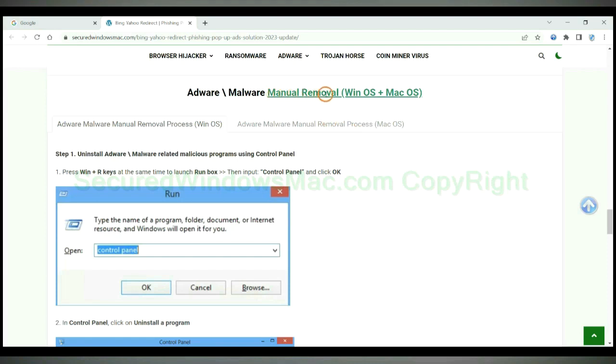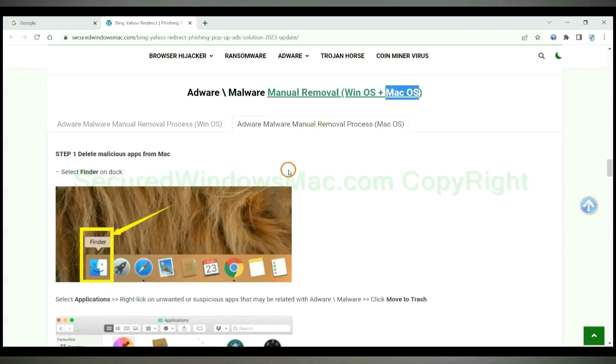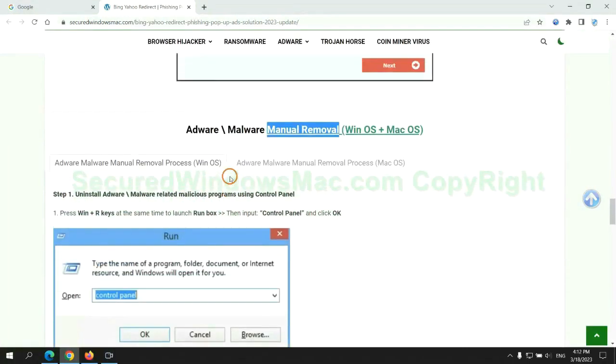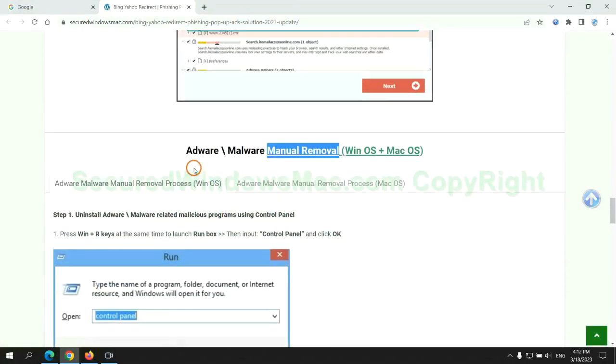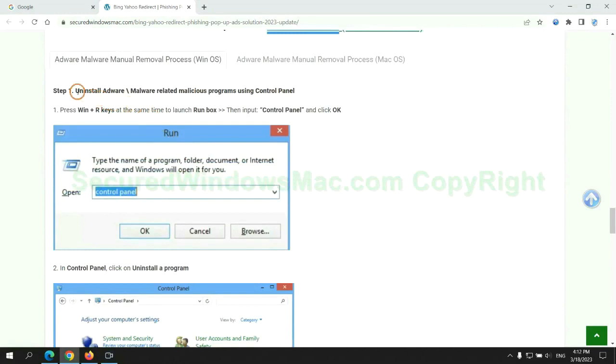If you prefer trying manual removal, follow steps below. Windows user read the first tab. Mac user read the second tab. Now let me show you how to do it. First step. Uninstall malicious programs related with virus.